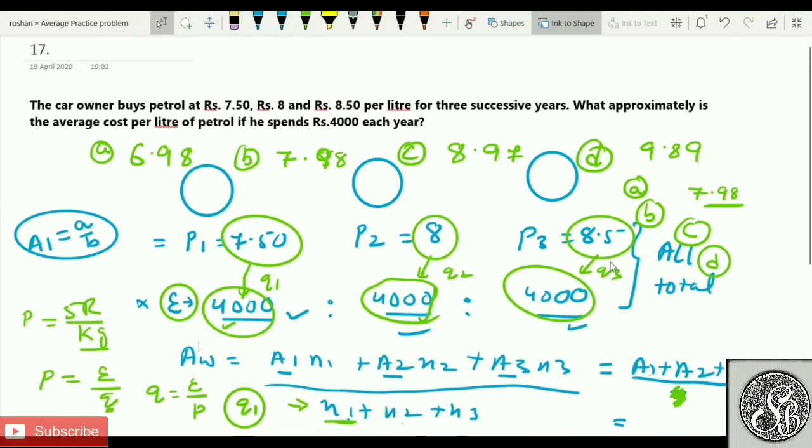Since you have seen the options, according to option elimination, we know that the average will be greater than 7.5 and less than 8.5. This means the first option is wrong, because this is less than 7.5. This is greater than 8.5, also wrong. It's also greater than 8.5, also wrong. So what is the right answer? I can get 7.98.